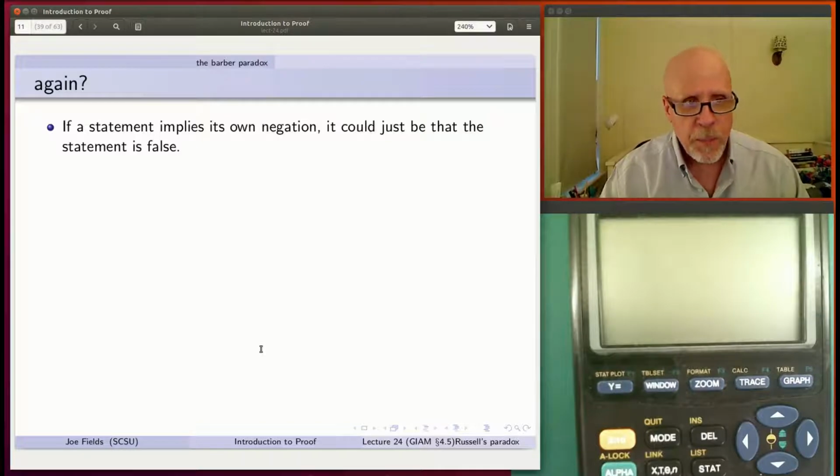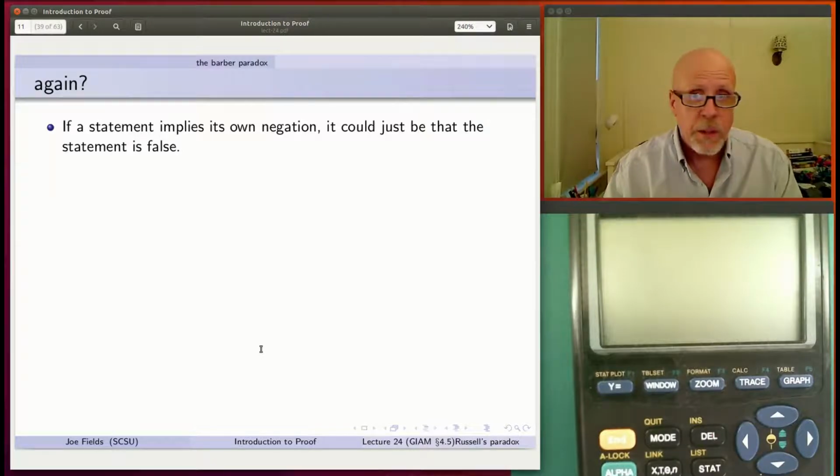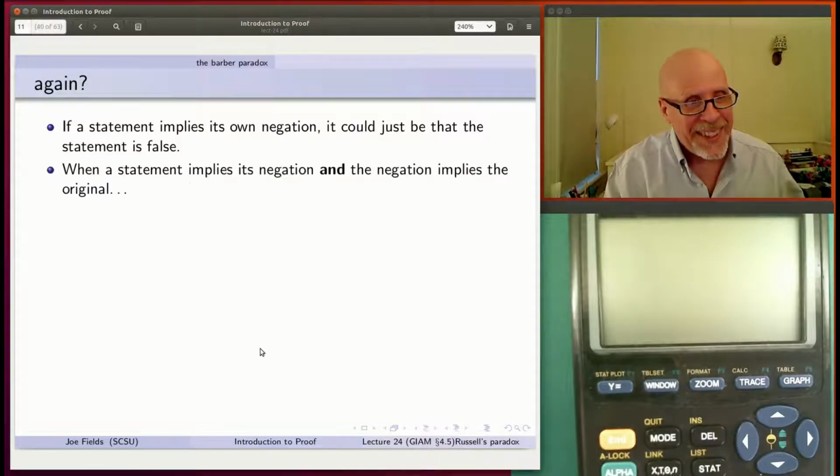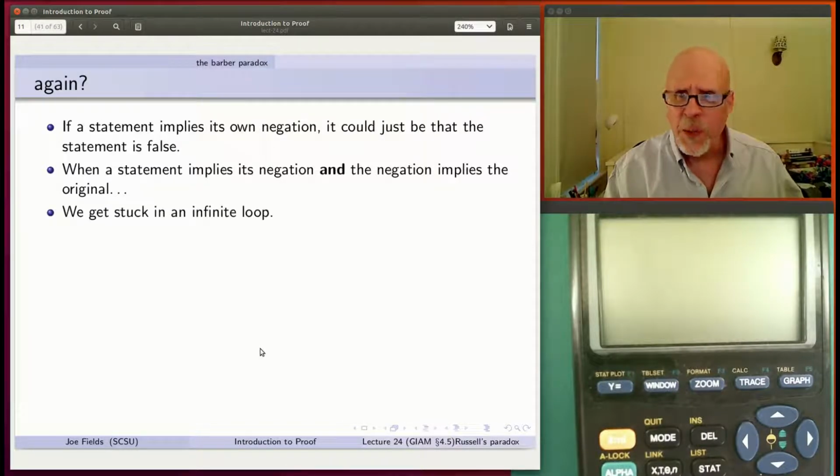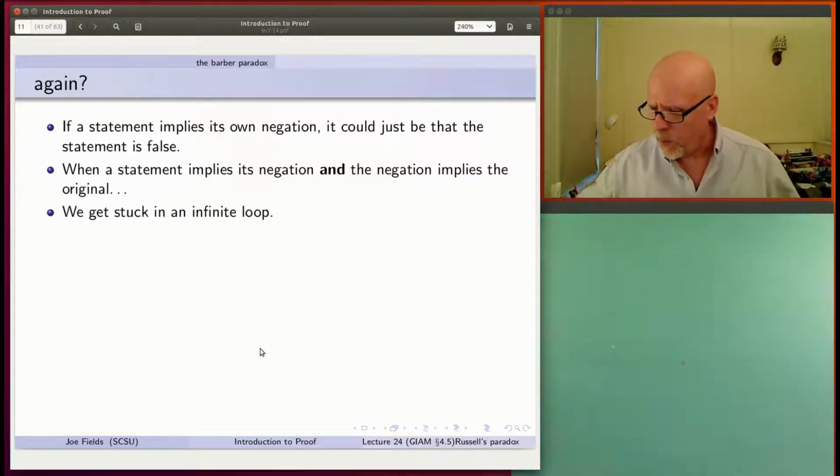If a statement implies its own negation, that first part, P implies not P, that'd be okay. That just could be that the statement is false. So even if it's true, it's false. But if you've got it both ways, the statement implies its negation and the negation implies the original, you get stuck in a loop. You go in an infinite loop. So I have an example here of that.